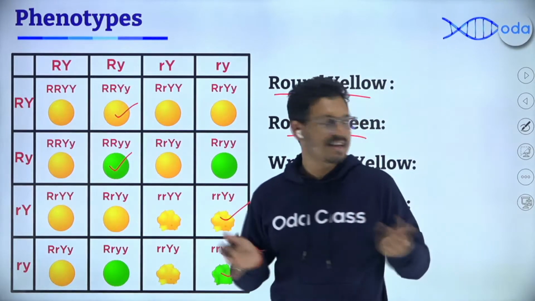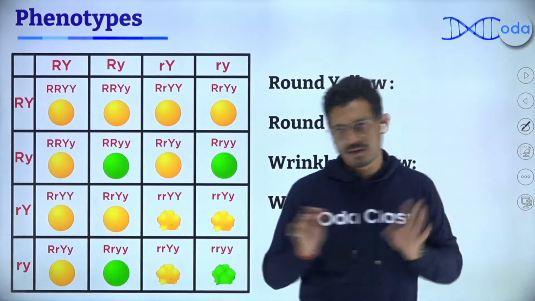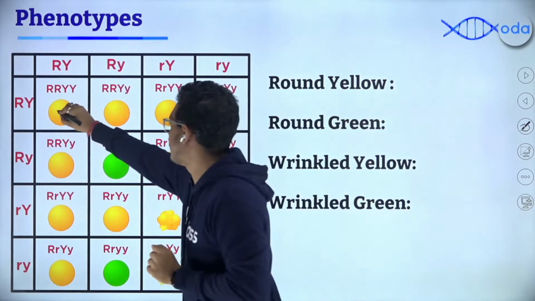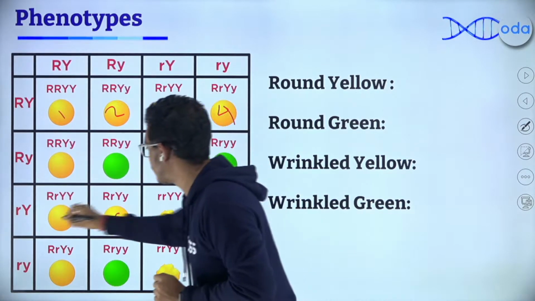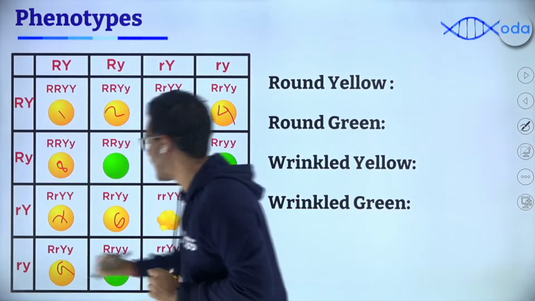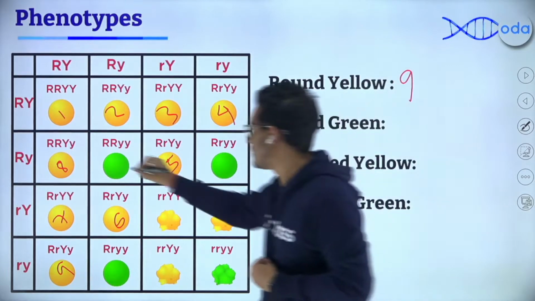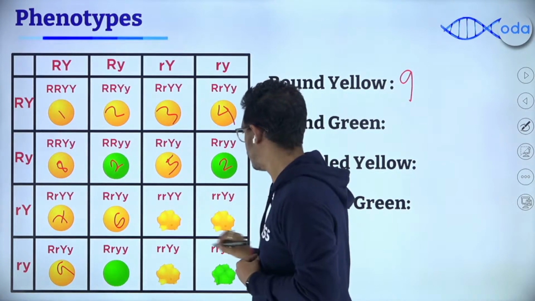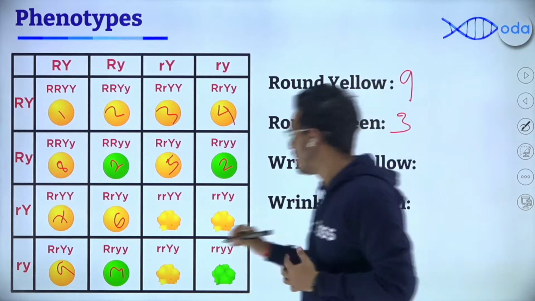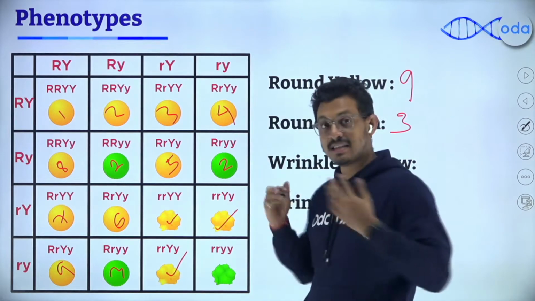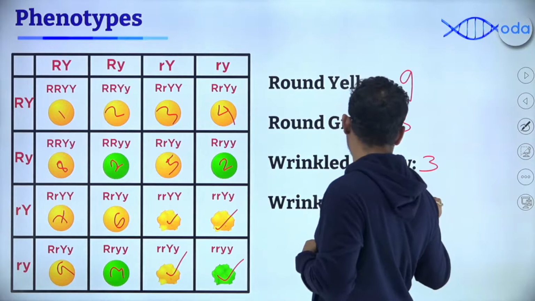All you have to do now is count them. Let's count them. If you want, you can pause the video and you can count it on your own as well. Now, that's 1, 2, 3, 4, 5, 6, 7, 8, 9. So, how many yellow round seeds we have? 9. How many green round seeds we have? 3. 1, 2, 3. How many yellow wrinkled seeds do we have? Again, 3. And the last one that is remaining is the wrinkled green one, which is 1.